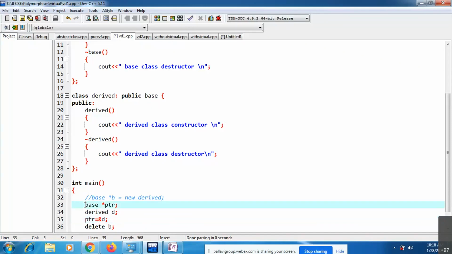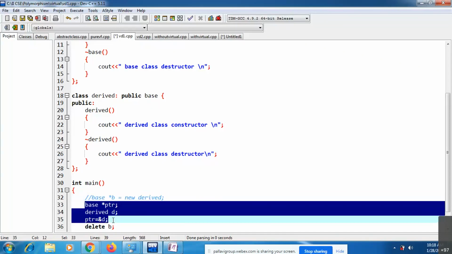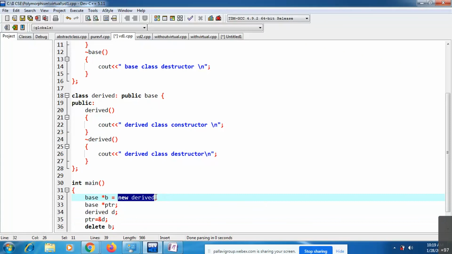This statement means that the base class pointer is now pointing to the derived class object. Instead of writing these three statements, you can write only a single statement like this by using the new keyword. Base pointer b equals new Derived, meaning the right side is an object of the derived class, and the entire thing is assigned to this pointer.